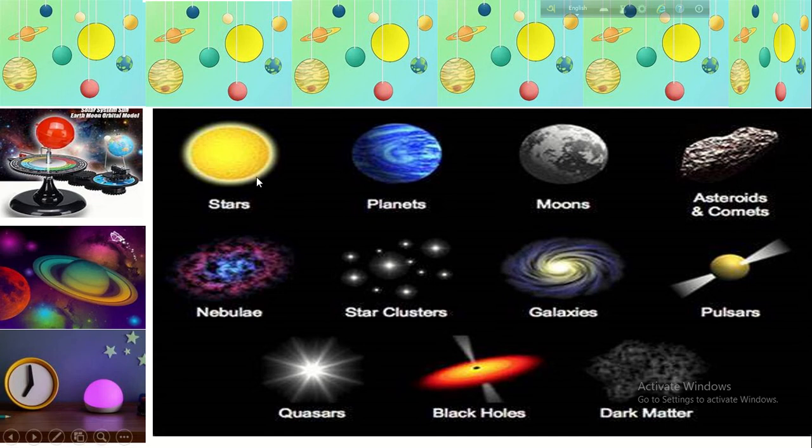Let's see the figure. These are stars, though there are 3 types of stars. Planets, there are 8 planets in the solar system. Moon, it is the natural satellite of the earth. Asteroid or comet: asteroids are the small planets, and comet, you will know later. Nebula, star clusters, these star clusters make the galaxy. And these 7 major heavenly bodies I will tell you. Then pulsars, quasars, black holes and dark matter, you will know this later.